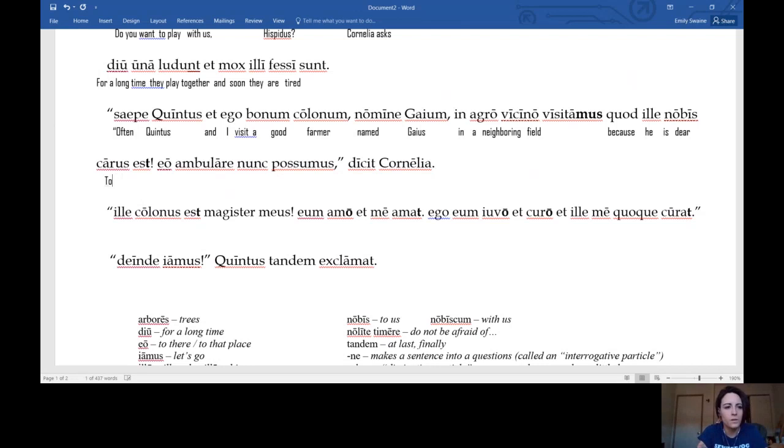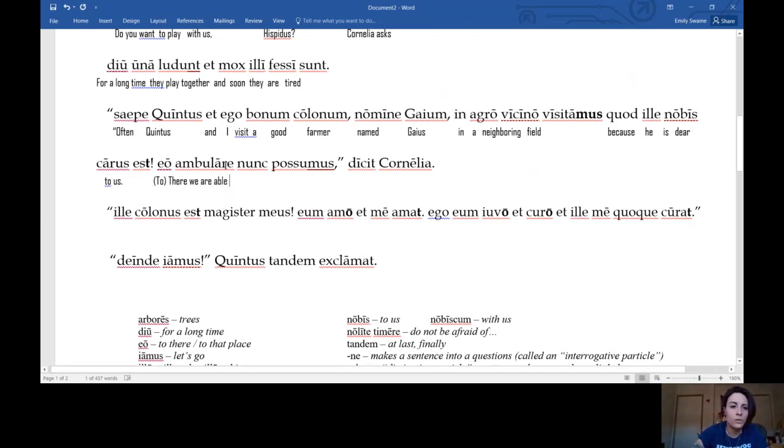Okay. So why do we visit him? Because he's dear to us. Eo means to there. It's a little word, just an adverb. So to there, or we could just say there. Okay, who's our subject? It's the we. Subject's in a verb. So there, we, and possumus means we are able.